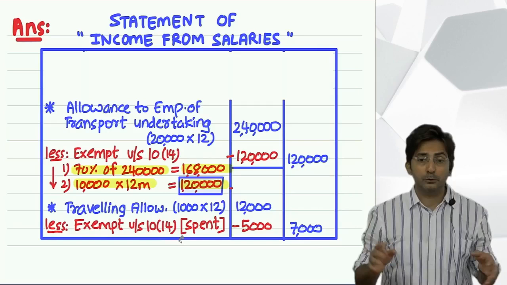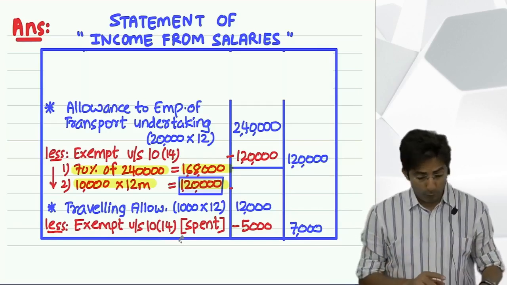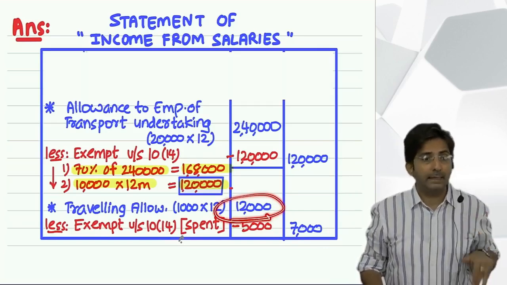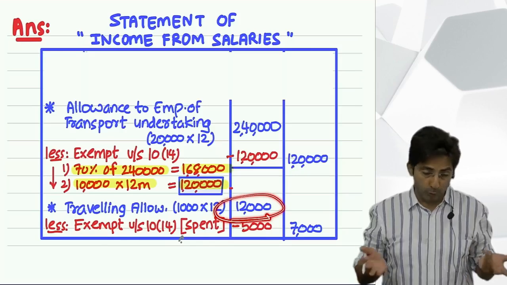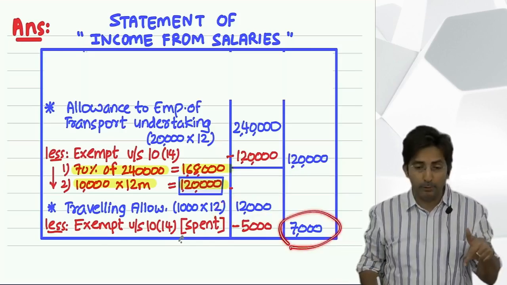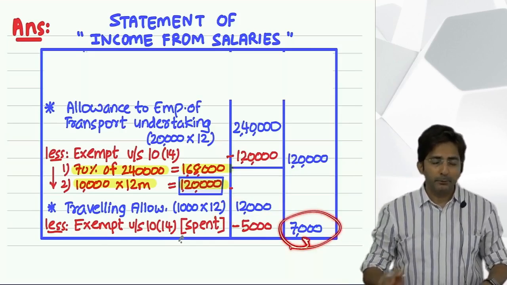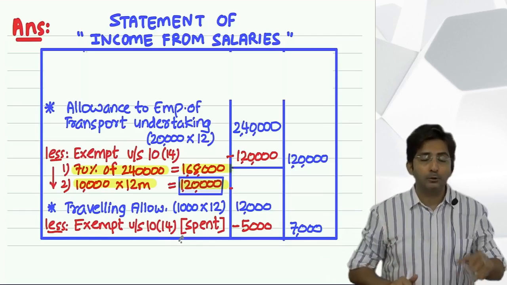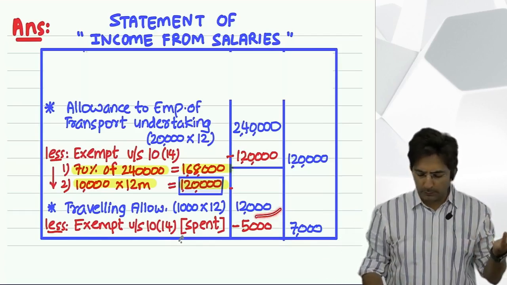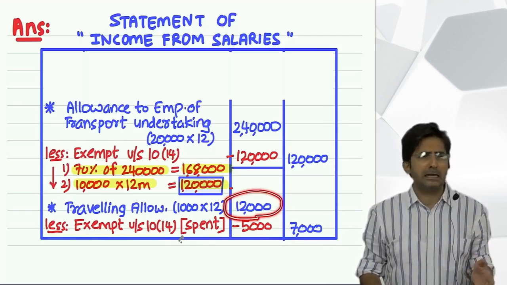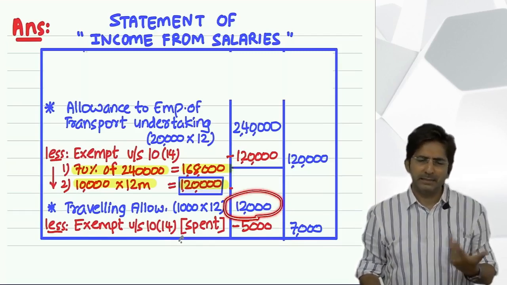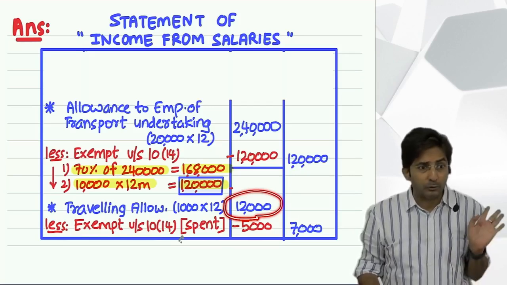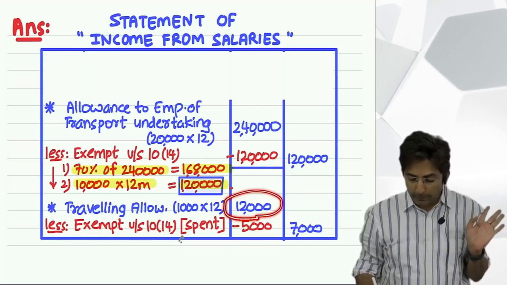No one on this earth is so honest and genuine that he will say, no, my boss gave me 12,000, but I have spent only 5,000. So if you say honesty is good, honesty is good, but then 7,000 will become taxable. But usually people are tax evaders. No one likes to pay tax. So what people say that I received 12,000 but my traveling was so much that I had to spend everything. He will say everything is spent. Okay. And everything is spent means full 12,000 minus. And in the outer column it will become 0.